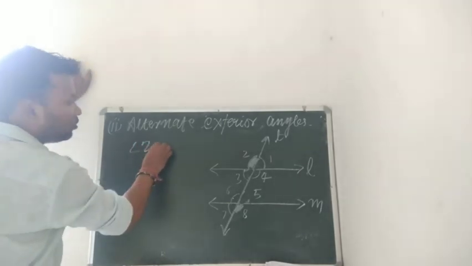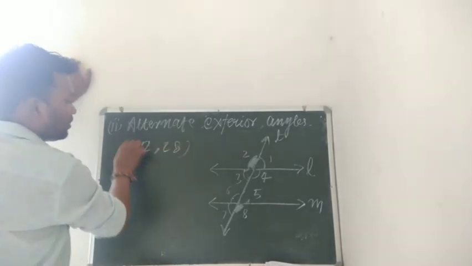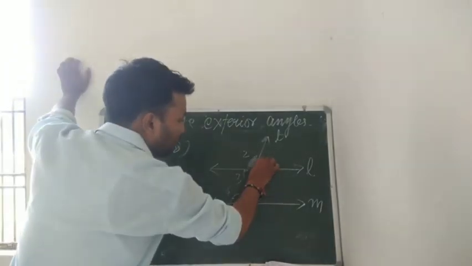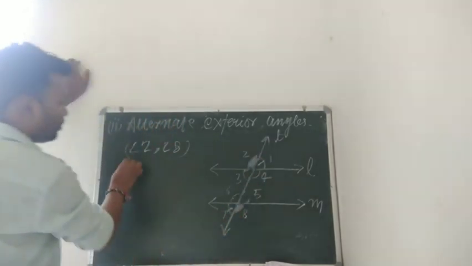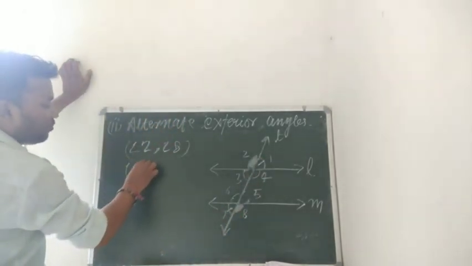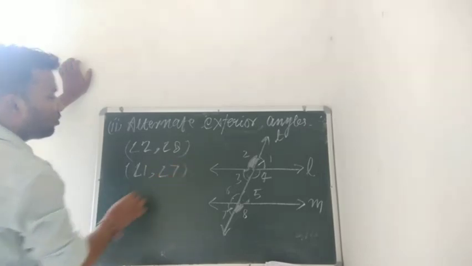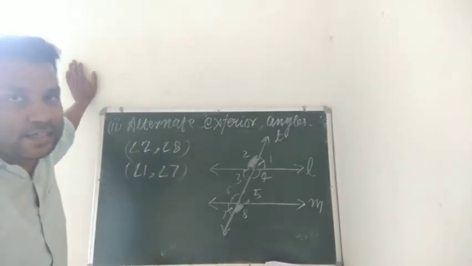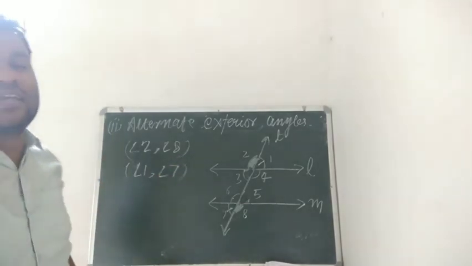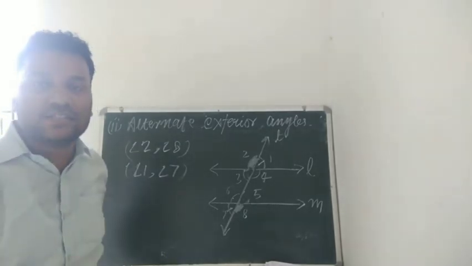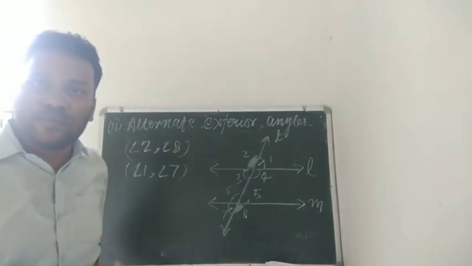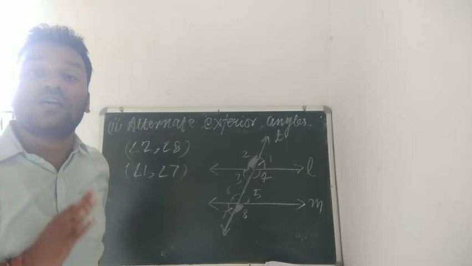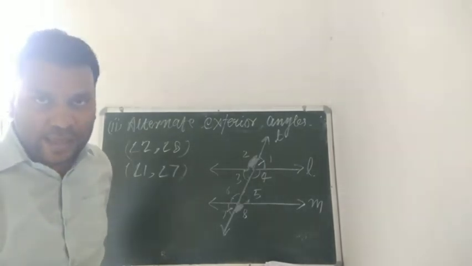Angle 2 and angle 8, and similarly angle 1 and angle 7. Angle 1 and angle 7 is also a pair of alternate exterior angles. Again, in the case of parallel lines, the alternate exterior angles are also equal. The measures of alternate exterior angles are also equal in the case of parallel lines.